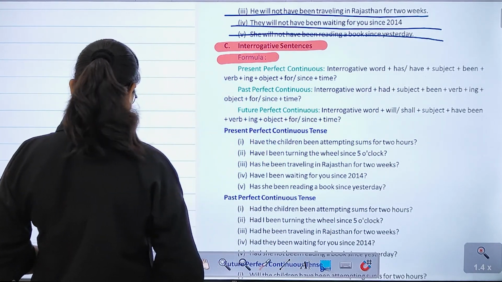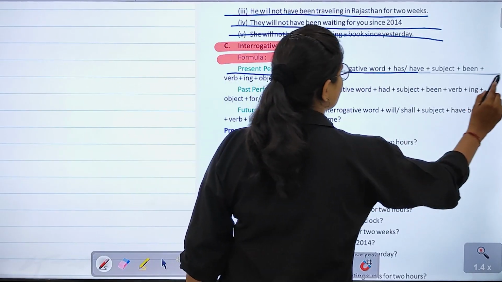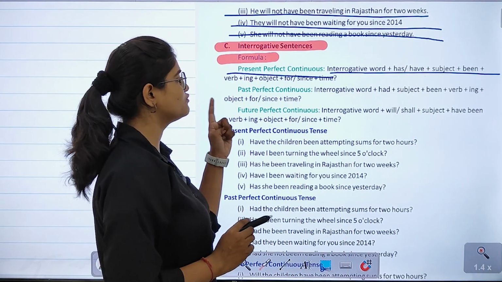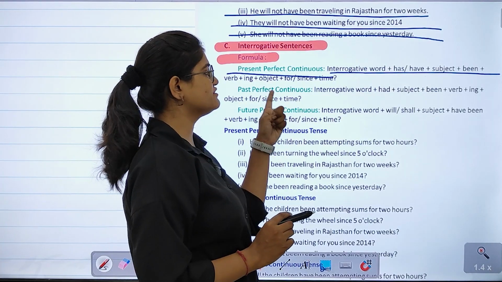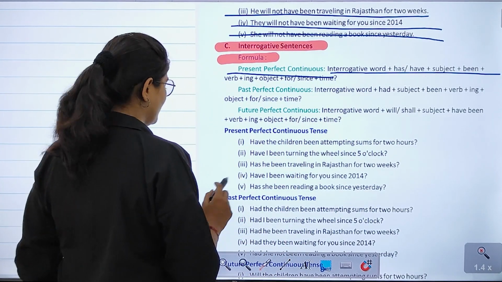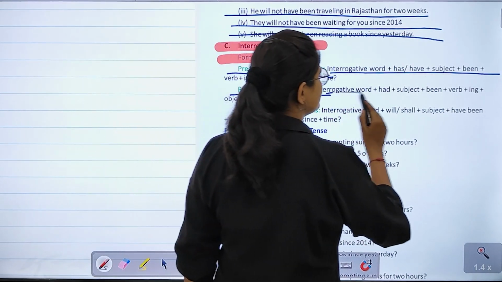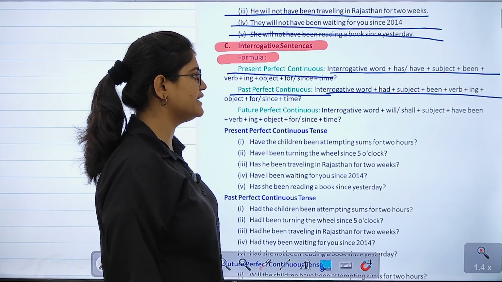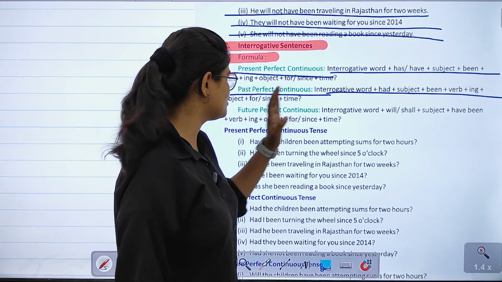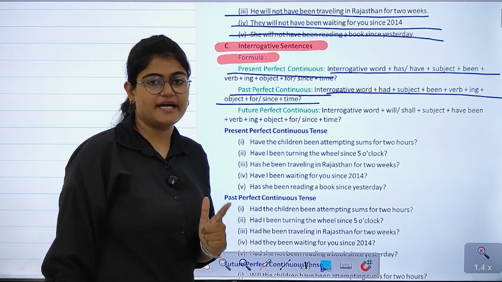Let's have a look at the formulas of this. Present perfect continuous: interrogative word plus has or have plus subject plus been plus verb plus ing plus object plus for or since plus time. After that, the next is past perfect continuous: interrogative word plus had plus subject plus been plus verb plus ing plus object plus for or since plus time.